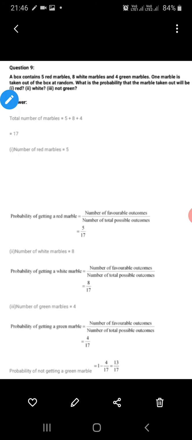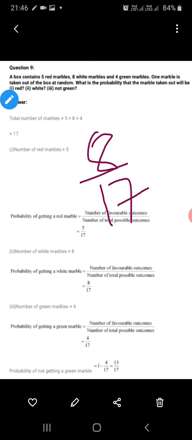So the next part is white color. White color is 8 in number, total 17. Now the last question asked is not green. Not green means green is how many? 4. Total is 17. So not green is how much? 17 minus 4, that is 13.